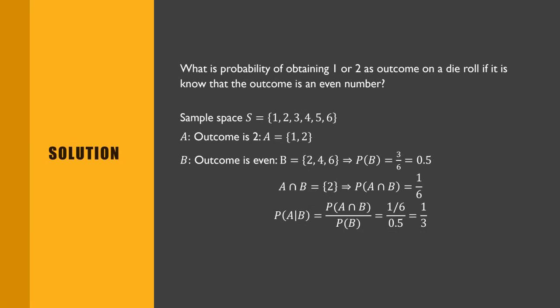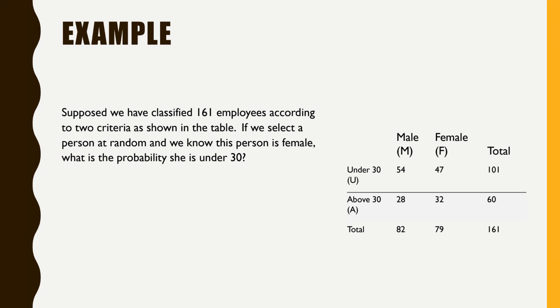So there is a 1/3 chance that the outcome is 2. I was concentrating on 2 because 1 and 2 doesn't make sense when you already say the outcome is an even number. But anyway, the problem says 1 or 2. Okay, yeah. So this is the solution for this problem. Let us see another example.